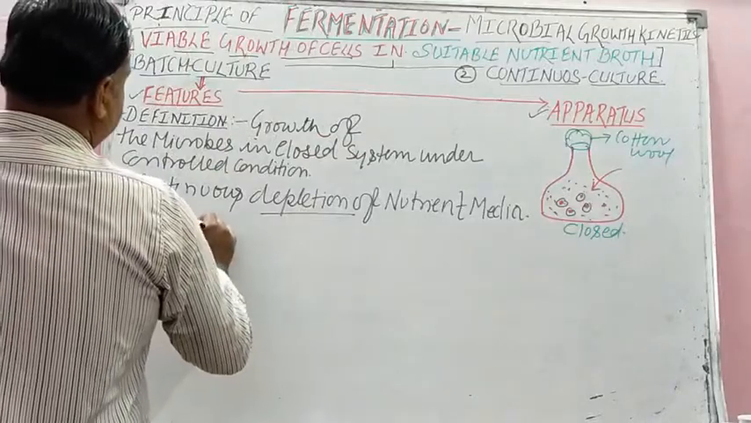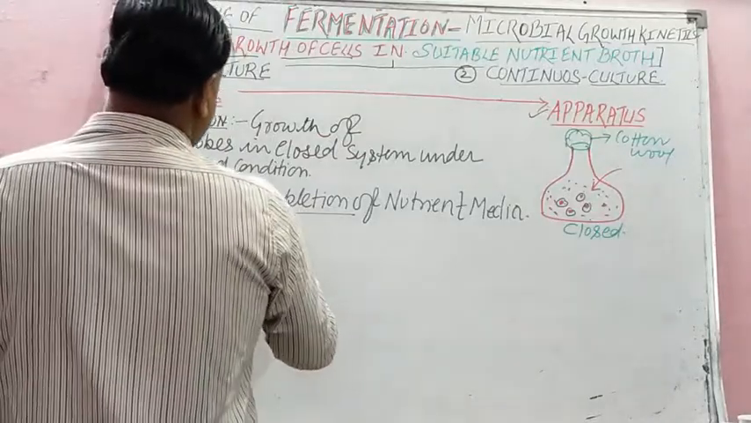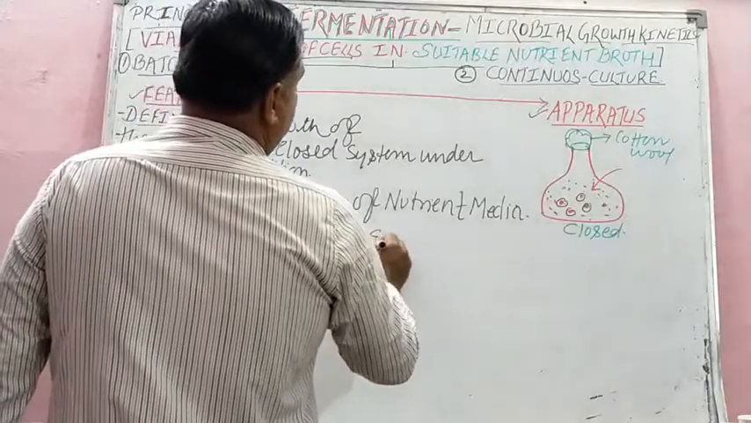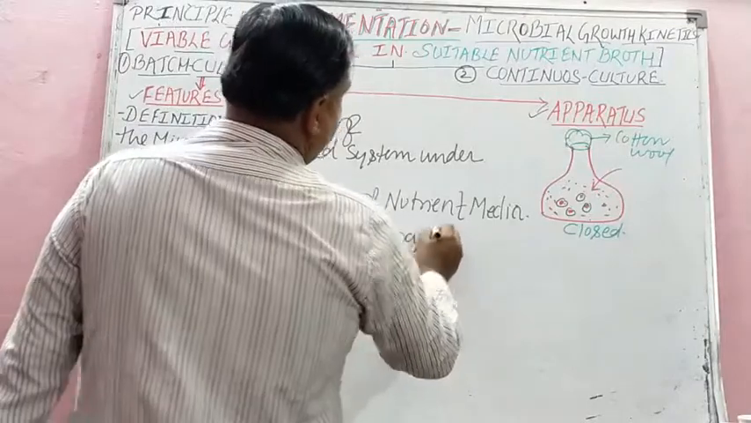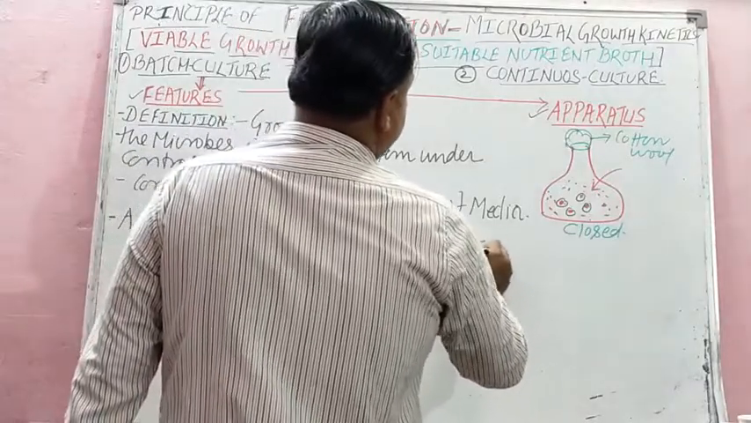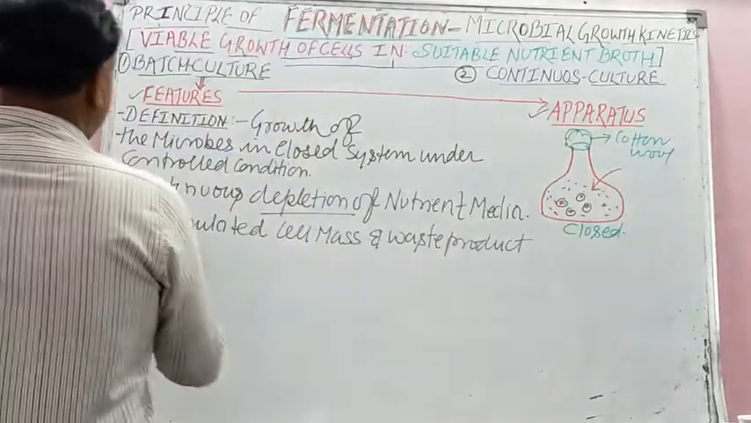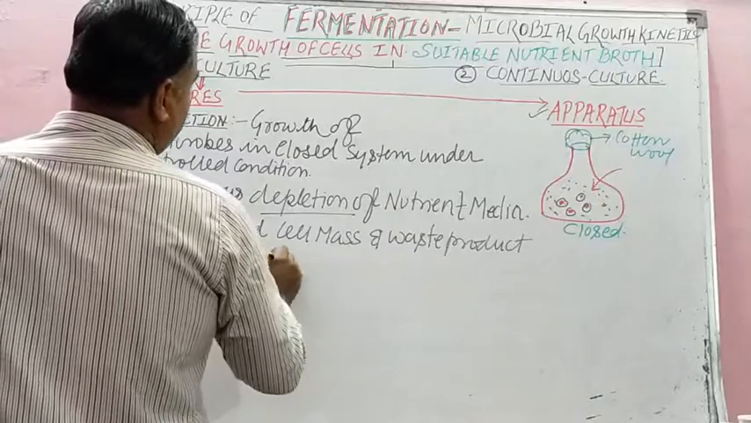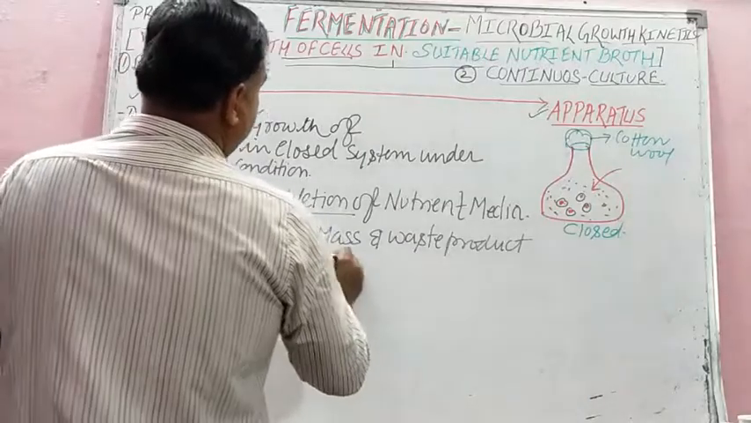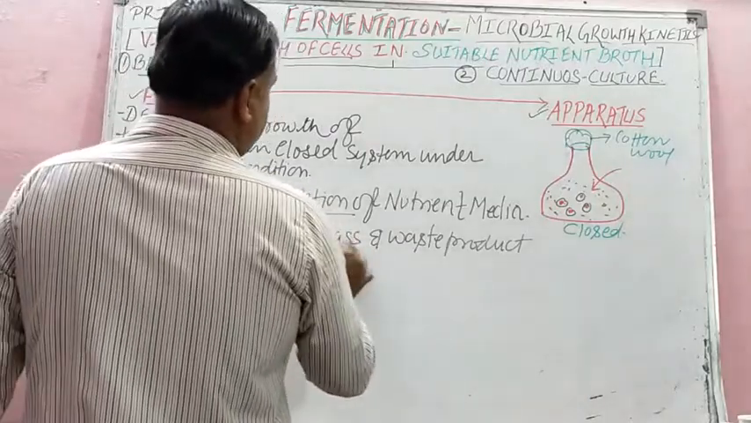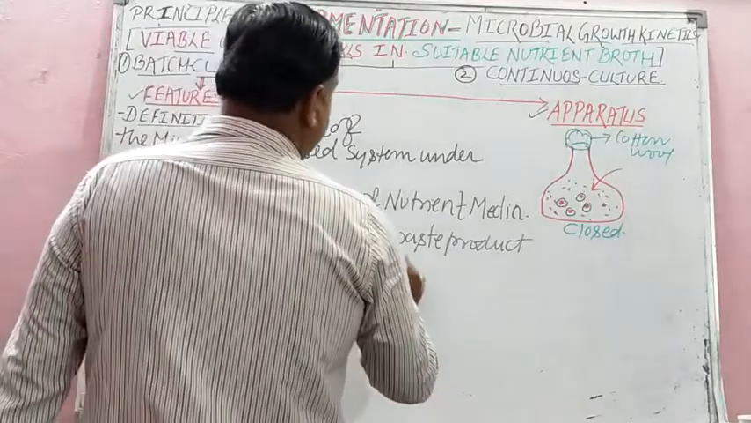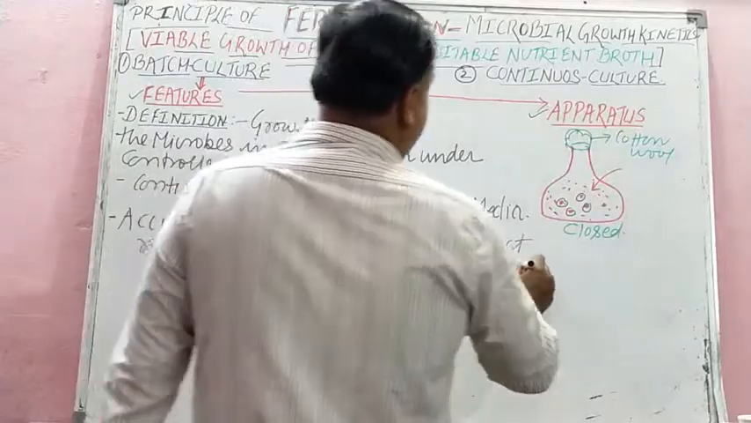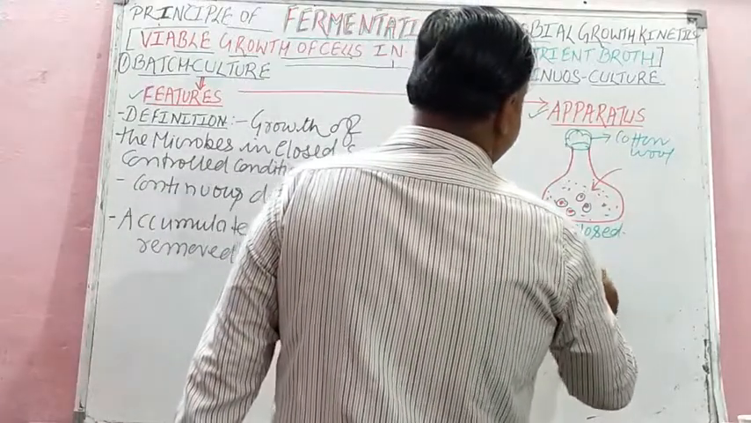Accumulated mass, or you can say cell mass and waste products and cell mass, they are removed or harvested at the end. Actually the word harvested is used for cell mass at the end of the incubation period, isn't it?